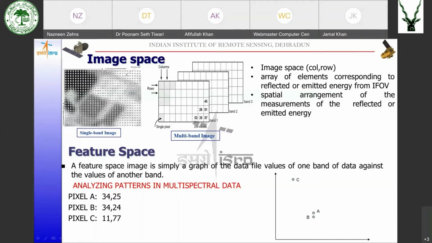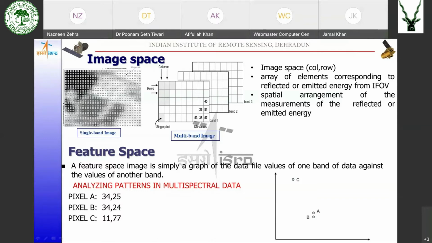So pixel A has values of 34 and 25 in band 1 and band 2. Pixel B has values of 34 and 24. Pixel C has values of 11 and 77. So now when we plot them, on the x-axis we will take band 1, and on the y-axis we will take band 2.